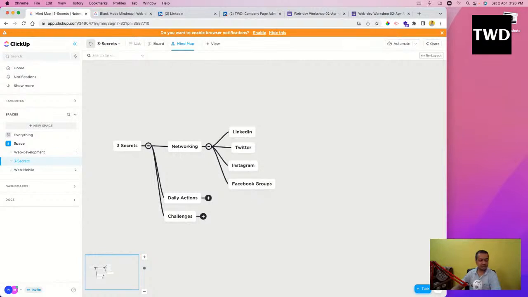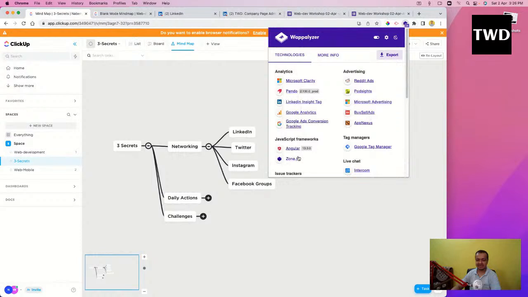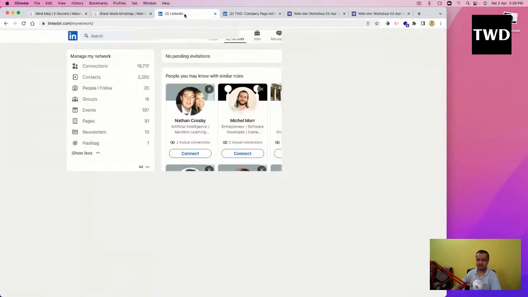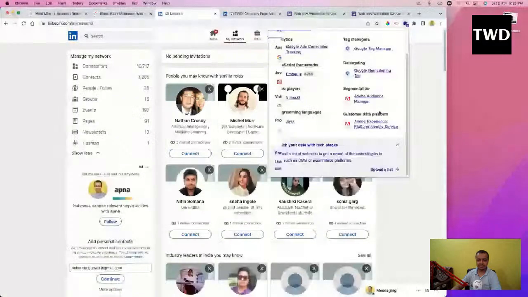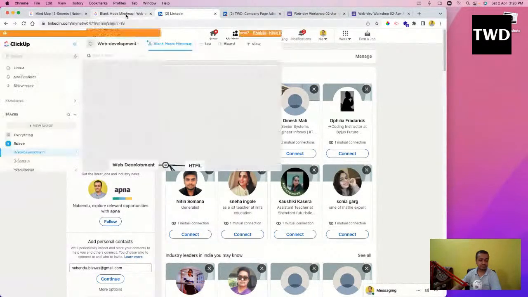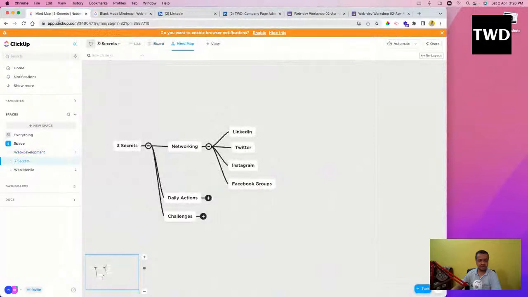Okay, ClickUp is constructed using Angular. Actually, I didn't know, but it is Angular. It is also like React. I don't know whether LinkedIn has allowed that thing or not, so they are not telling it. But React is created by Facebook. Facebook is the biggest company, so it is there. So all of these things are there.